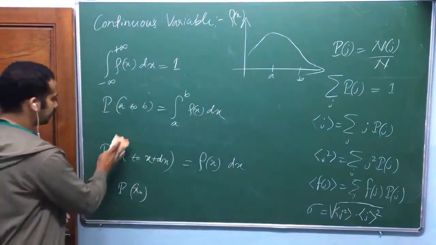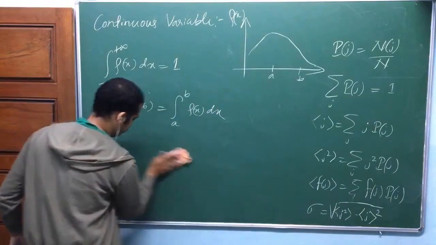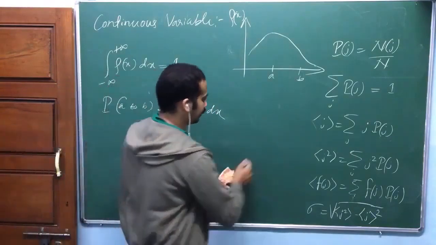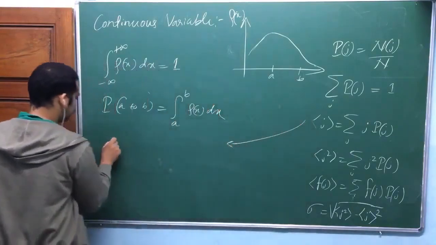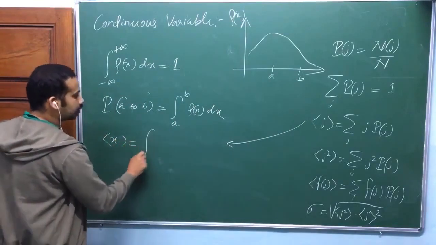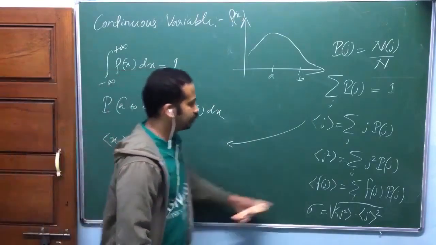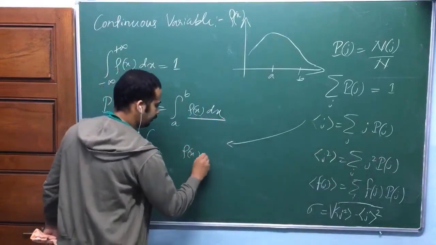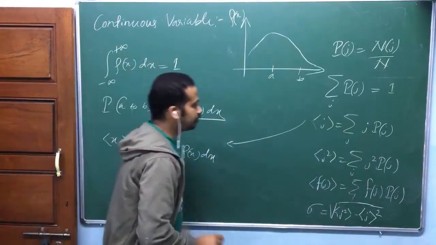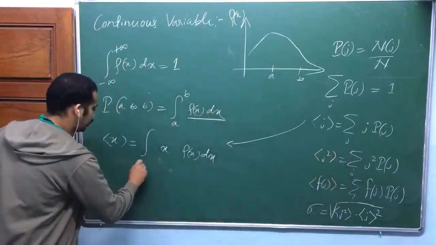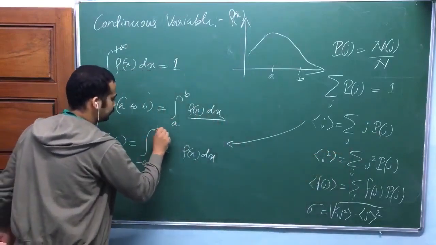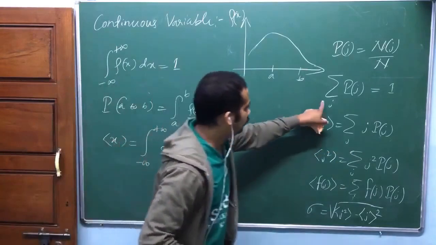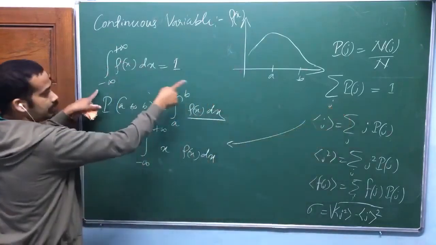Once you have that one, look at here, I'll compare and then write the average value. What is average x value? That's equal to, now it will become an integral. In case of probability, I'll put this one, rho of x dx. I'll put x, summation over all possible j earlier, now integration over all possible values of x. Summation over all possible values of j, normalization, isn't it?